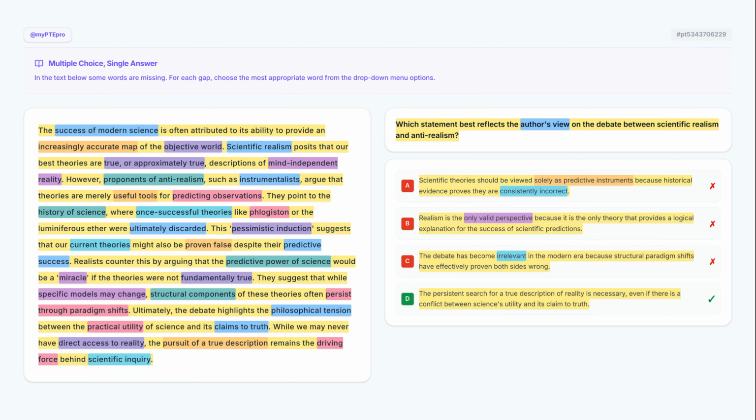Correct. In multiple-choice, single-answer questions, the key is to look for the author's final synthesis or concluding remarks. Pay close attention to transition words like ultimately or however to see how the author balances different perspectives. Always verify that your chosen answer covers the main scope of the text rather than just one supporting detail.